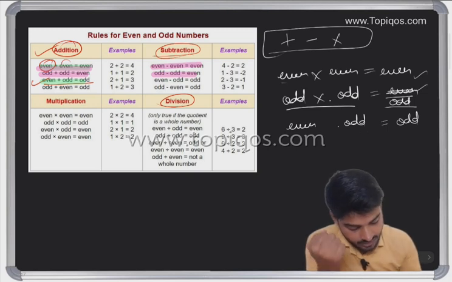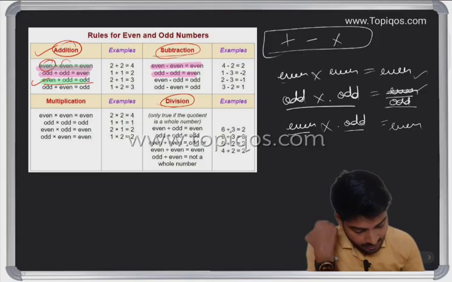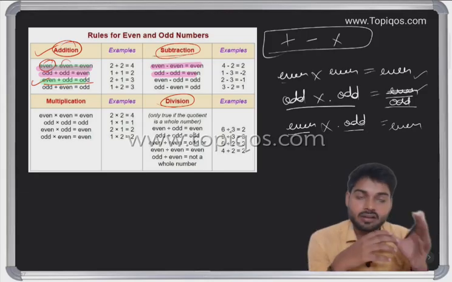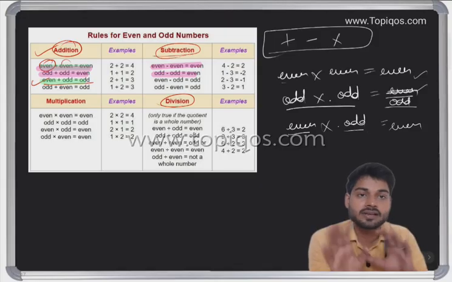So we have understood that if we are multiplying even with odd, here we have definitely an even. And whether odd multiplies with even or even multiplies with odd, it is going to be similar. Multiplication cannot be changed.